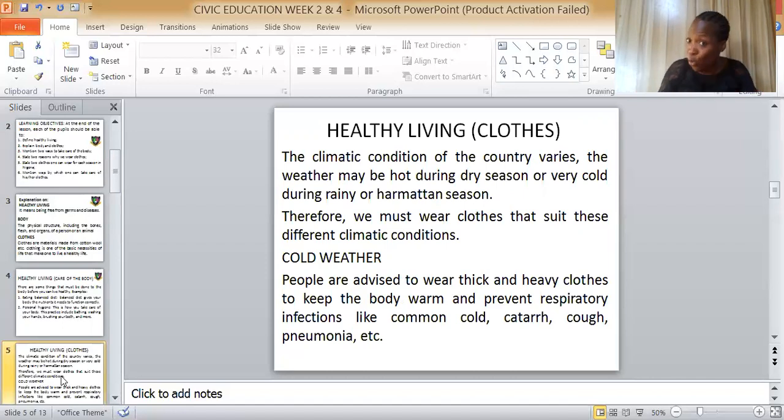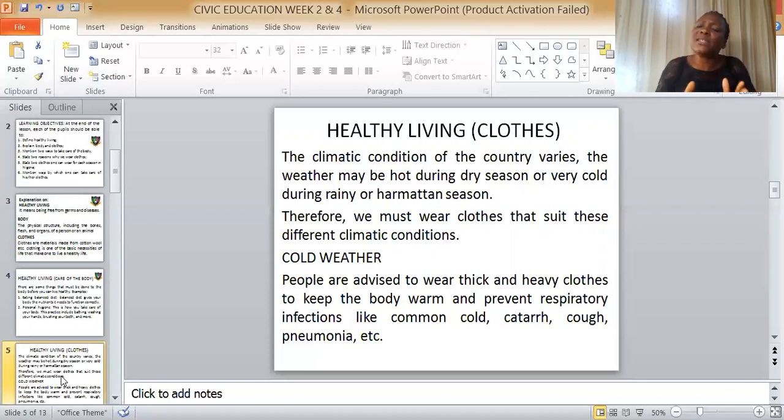Nigeria is a tropical country, and we have 2 seasons. In the world, we have 4. We have winter, we have summer, we have autumn, and so on and so forth.